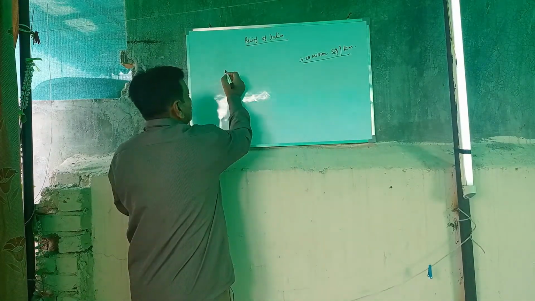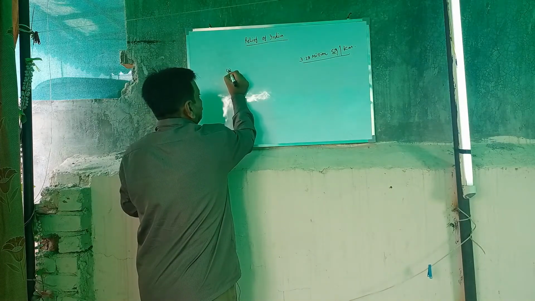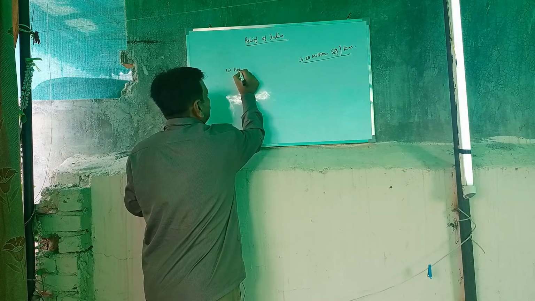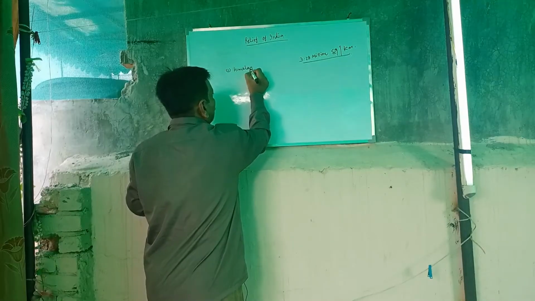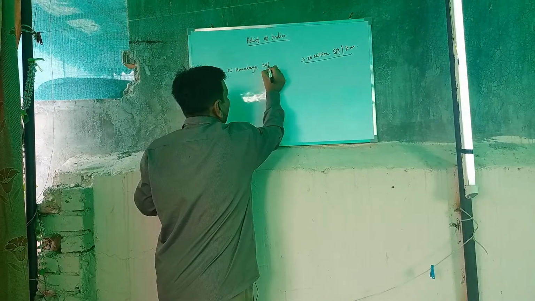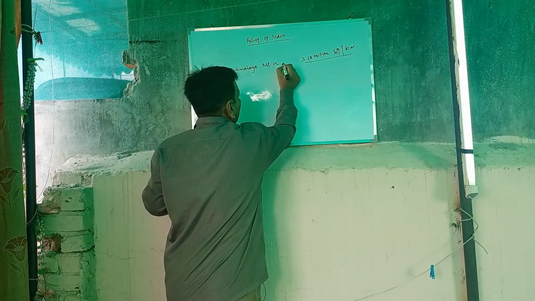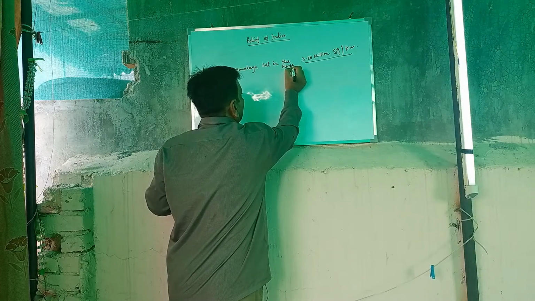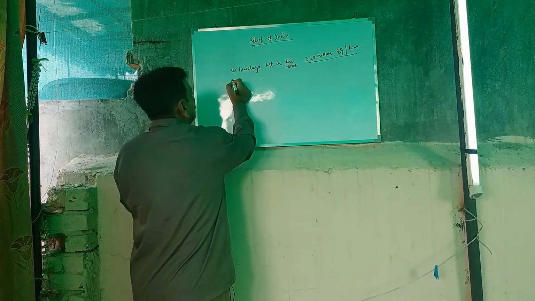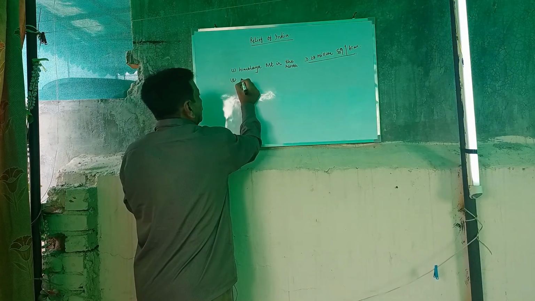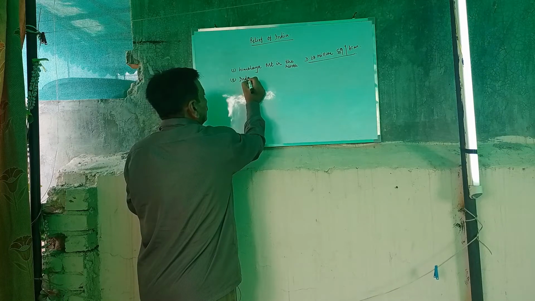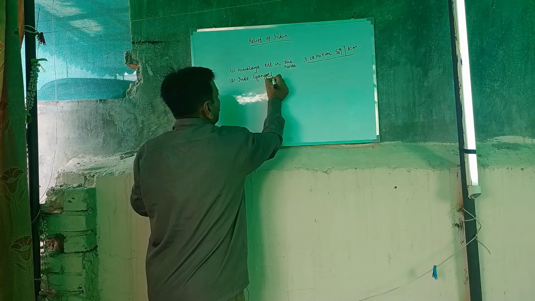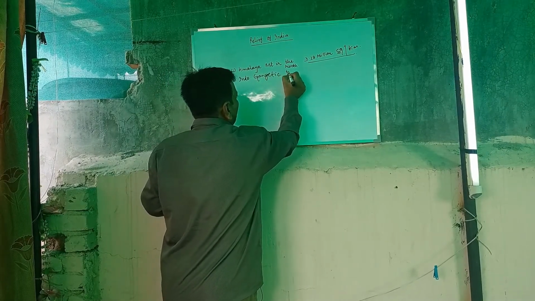Number one, Himalayas mountain in the north. Number two, Indo-Gangetic plain area.